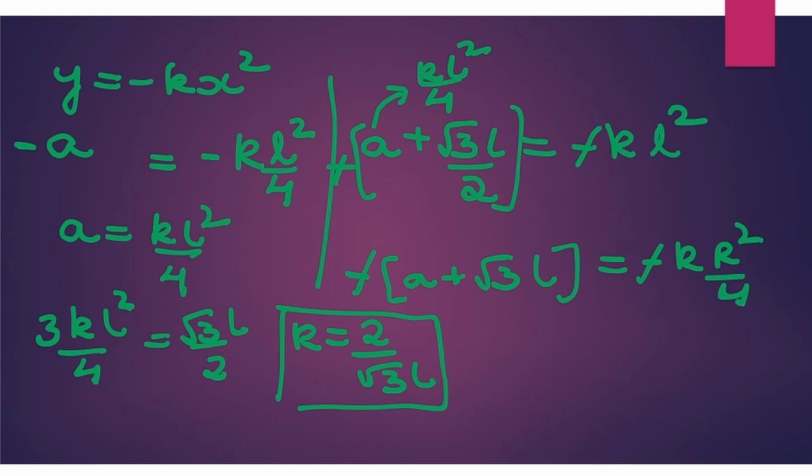Now I'm going to replace everything that we have done till now in the third equation. So let's go to the next page for clarity. What is the third equation we got? A plus root 3L is equal to K times R square by 4. So what is A? We have found A is, let's keep it as A only. Or else let's keep it as something. What shall we keep?